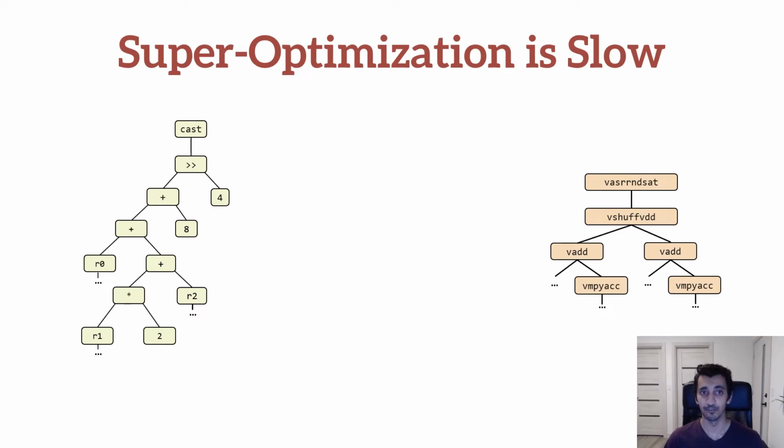An alternative approach for instruction selection is called super-optimization. Rather than rely on any predefined rewrite rules, super-optimization attempts to enumerate programs in the target instruction set, searching for one that is both correct and has the lowest cost. Although this approach can generate optimal implementations, it has limited scalability due to the combinatorial complexity of the search problem.